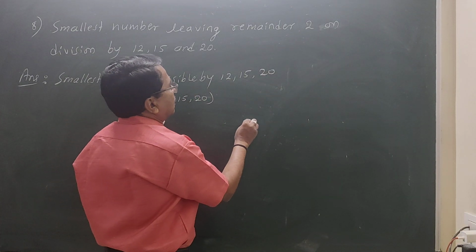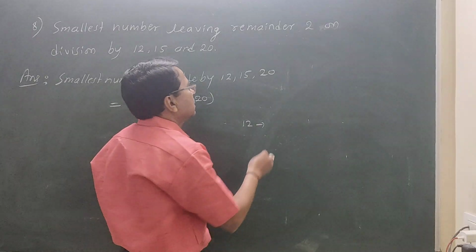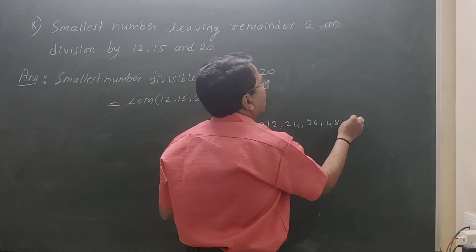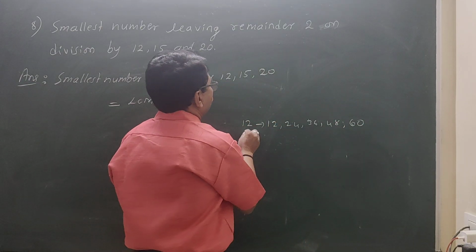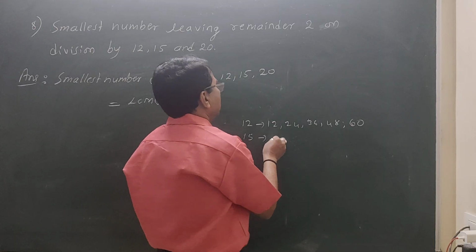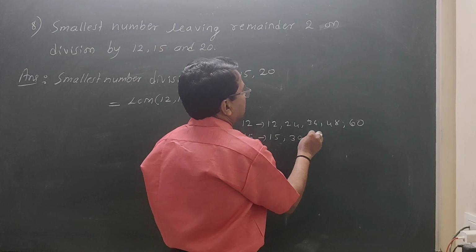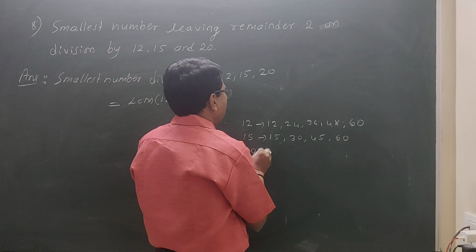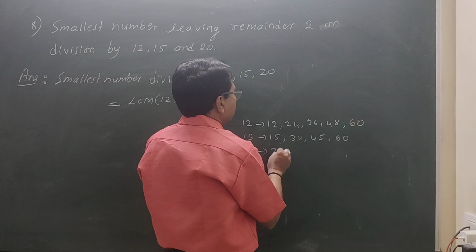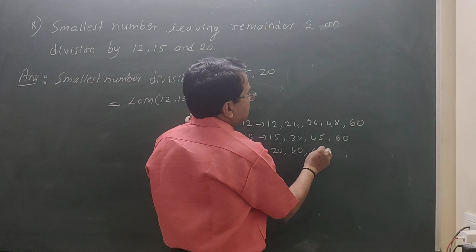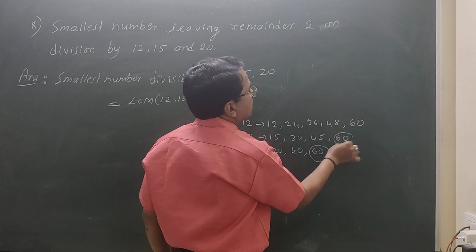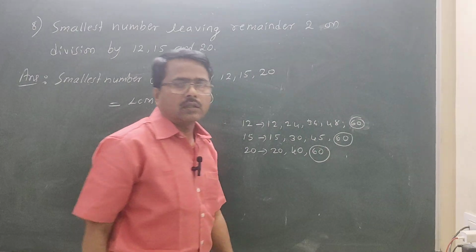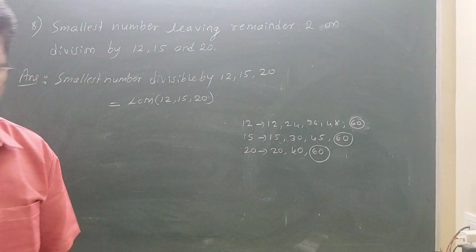Here, what are multiples of 12? 12 1 is 12, 12 2 is 24, 12 3 is 36, 12 4 is 48, 12 5 is 60. What are multiples of 15? 15 1 is 15, 15 2 is 30, 15 3 is 45, 15 4 is 60. What are multiples of 20? 20 1 is 20, 20 2 is 40, 20 3 is 60. Here 60 is common. This number is divisible.